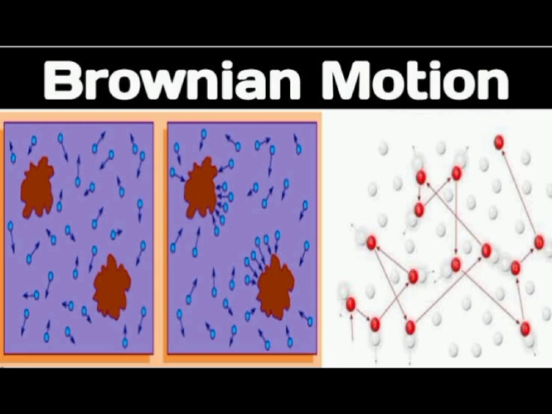You can mark this term in your textbook because this is the most important term. This term is named after a Scottish scientist, Robert Brown, in 1827, after his discovery of pollen grains moving in the water. He observed the tiny particles known as pollen grains move in the water. So that's why he gave the name Brownian motion to this motion.